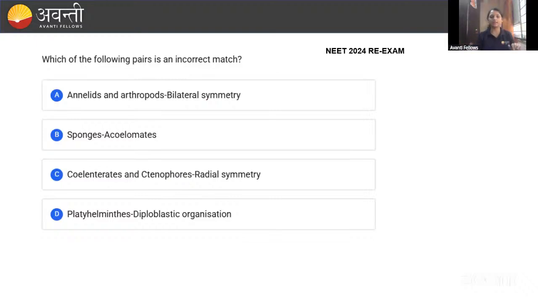Okay. Here is the first question, guys. This was asked in the NEET re-exam 2024, last year only. Which of the following pairs is an incorrect match? Kindly see, they are asking about the incorrect. Okay. Then coming to the options: Annelida and Arthropoda are bilateral symmetry. Sponges are coelomate. Ctenophores are radial symmetry. Platyhelminths is diploblastic organization. Now you have to tell me which match is incorrect.